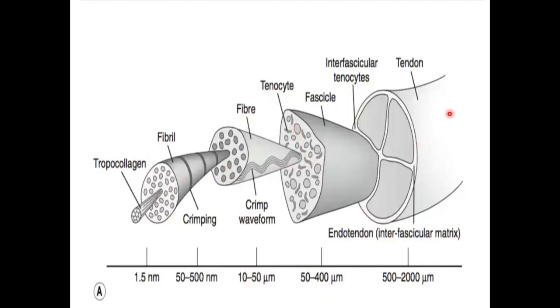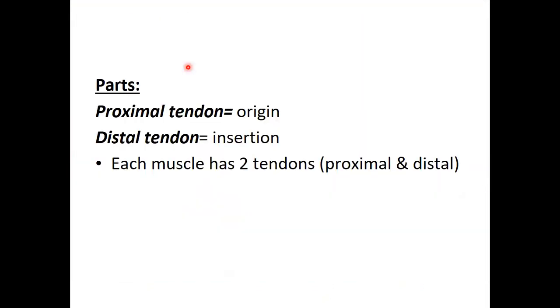Then they mature as tenocytes. So this is a tendon, and the tendon also has fascicles, bundles of tendon fibers. Then each fascicle has individual fibers. Then within fibers, we have collagen myofibrils, more like a muscle. Okay, so that's a tendon. Otherwise, this is simply dense regular connective tissue.